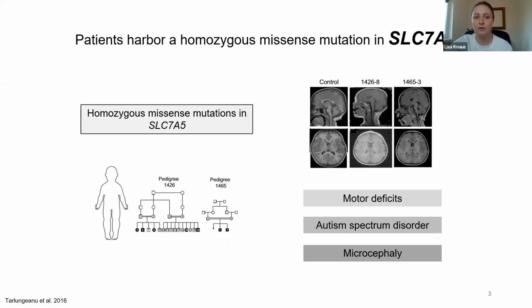A few years ago, we identified a subset of patients that harbor homozygous missense mutations in the Slc7a5 gene. All of these patients present with severe motor deficits. They are on the autism spectrum and they have severe microcephaly. In my PhD project, I'm mainly interested in the microcephalic phenotype of these patients. So we're trying to figure out which role Slc7a5 plays in neurodevelopment and how a loss of this transport is causing such a strong neurodevelopmental defect.